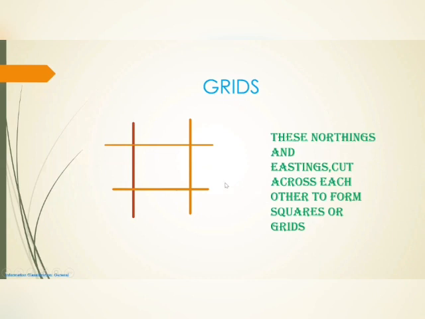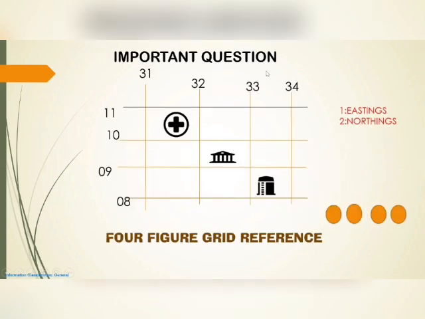Squares or grids. So next is an important question for your examination. This is in every exam, the board question. This is the first question, 90% we can expect this. Four figure grid reference. Find the four figure grid reference of this particular symbol. I made a few symbols here, since I did not get conventional symbols, for your understanding. Now we are going to find out the four figure grid reference of these symbols.